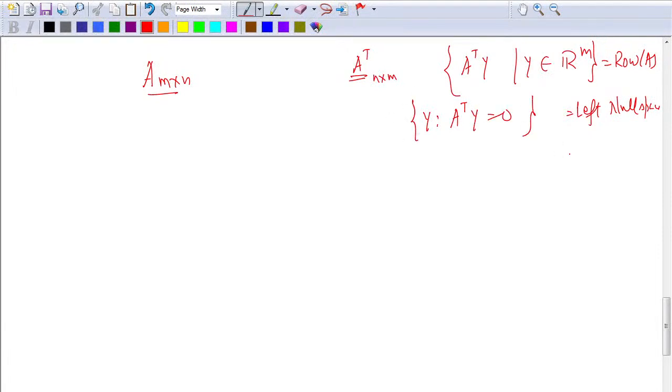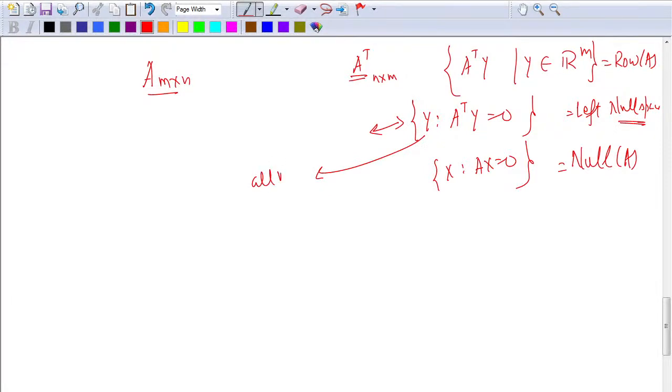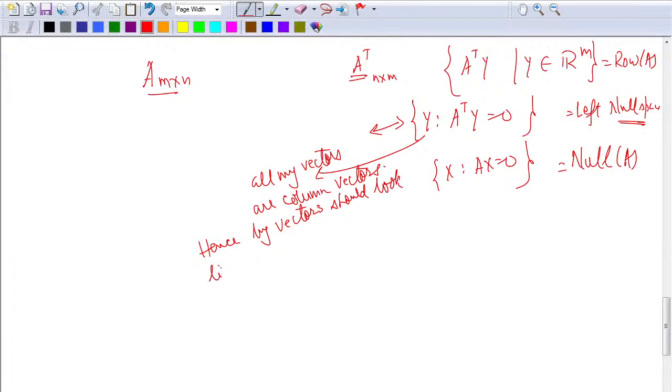And what is the null space of A? It is all x such that A of x is 0. So basically the problem is that all my vectors are column vectors, so my vectors should look like columns.